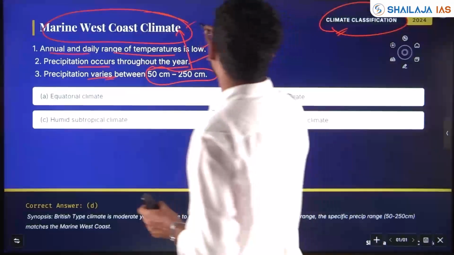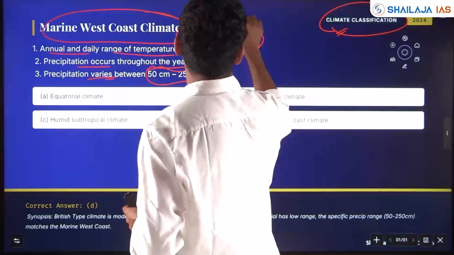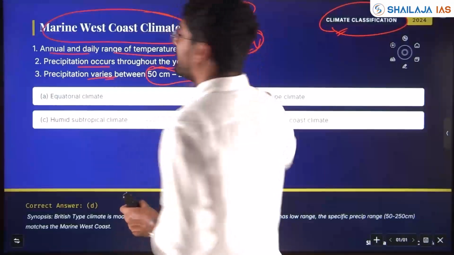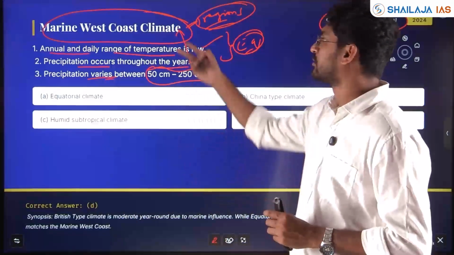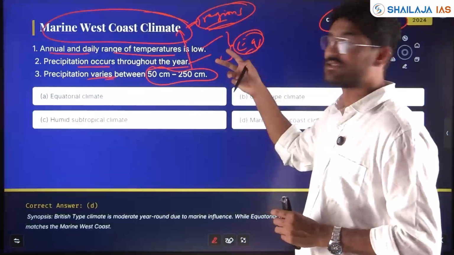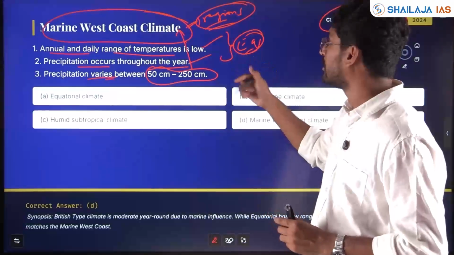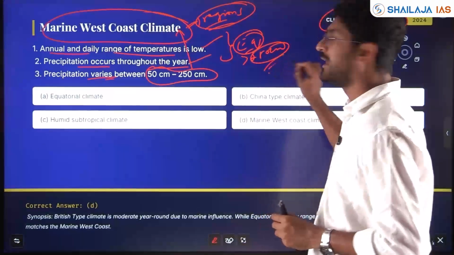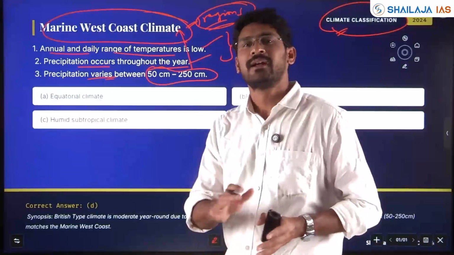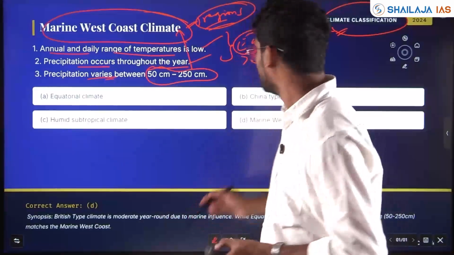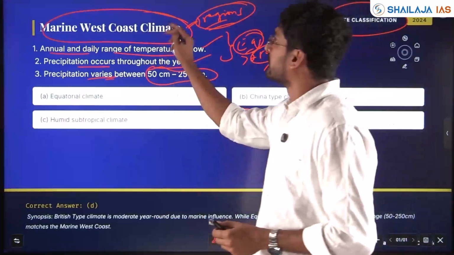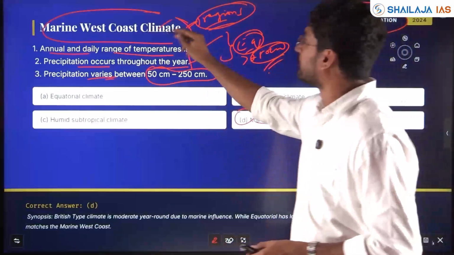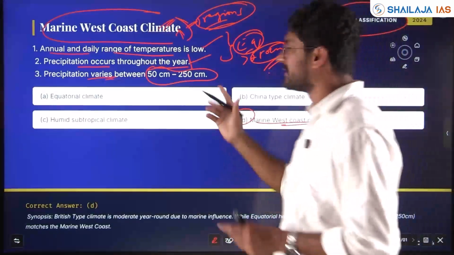Do let me know in the comment section where these regions are in the continents. These two are typical of equatorial climate also, but rainfall will be more than 250 centimeter and every day rainfall will occur in the afternoon or evening. So here the answer is marine west coast climate, asked in 2024. I hope this has been clear.